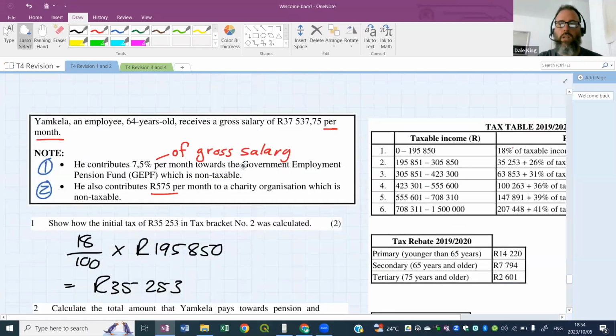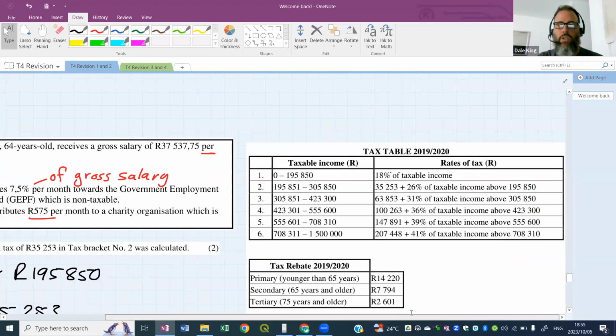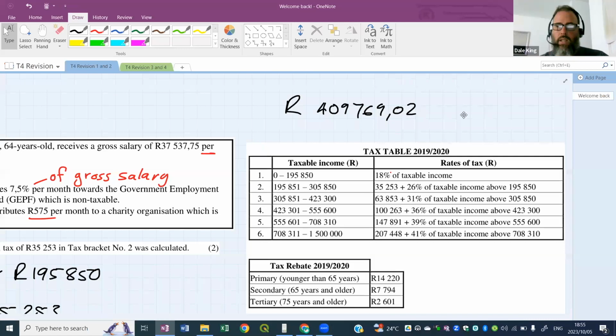Let's just do the calculation to see before the rebates and everything else, how much tax is the person paying. So this is the value. There it is there. That is the value that's taxable. Pick the bracket to work in. Look at the calculation needed, and let's work out how much tax. We might not have time for the rebates tonight because we're going to give you the quiz, but let's work out the tax on that annual salary.